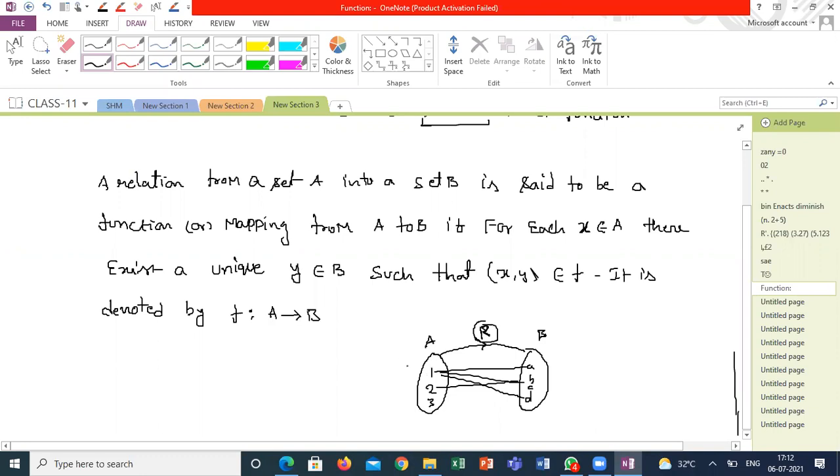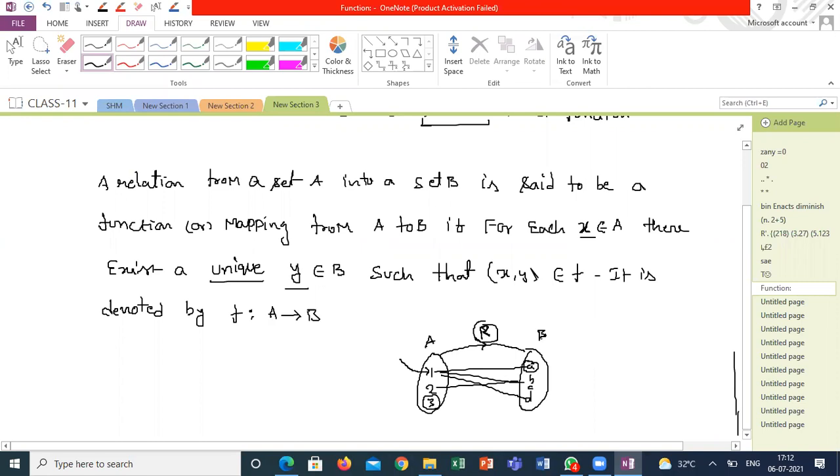Each and every element of A must have one and only one relation with B. That means for every element of A, there should exist a unique y which belongs to B. In this case, 3 does not have any mapping and 1 is mapped to many elements. So this relation is not a function.